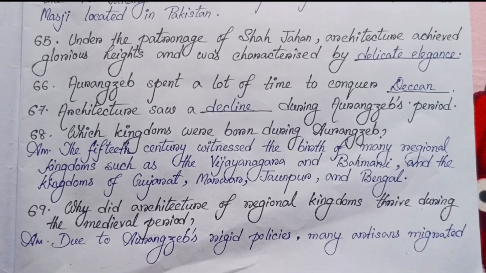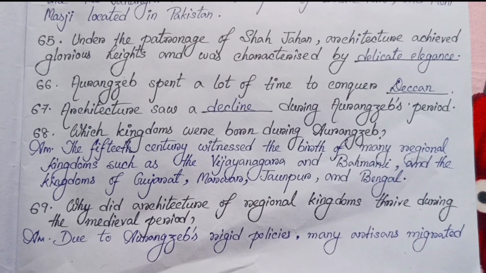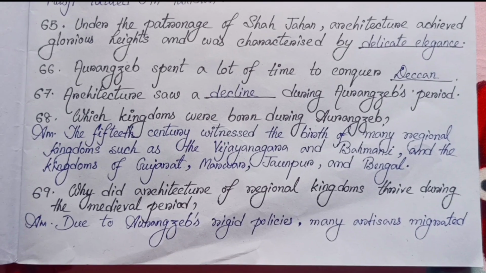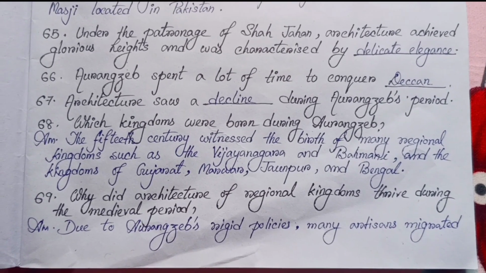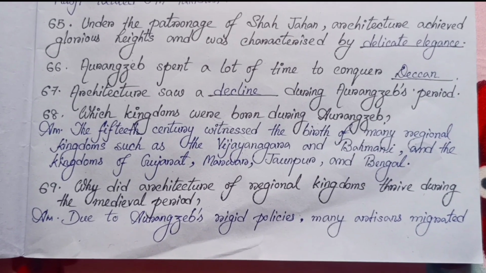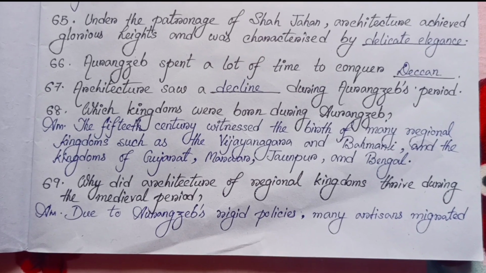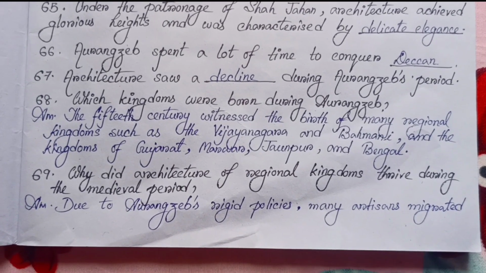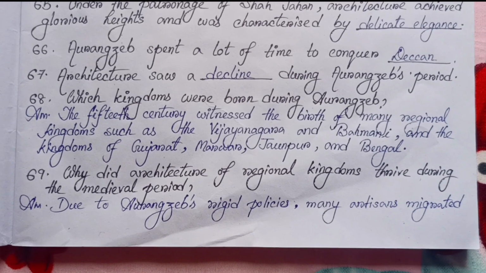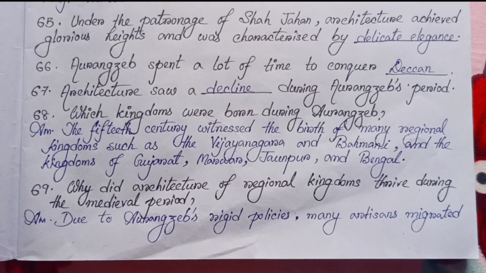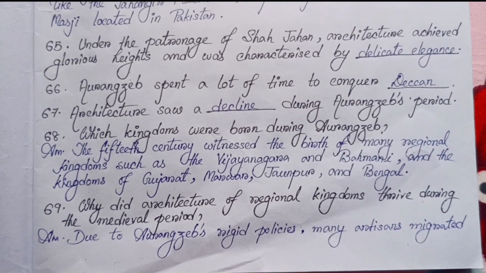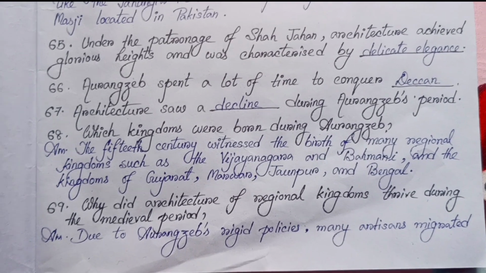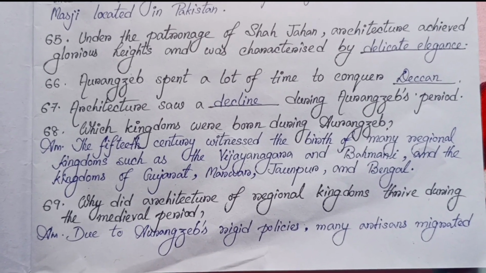66. Aurangzeb spent a lot of time to conquer the Deccan. 67. Architecture saw a decline during Aurangzeb's period. Number 68. Which kingdoms were born during this period? The 15th century witnessed the birth of many regional kingdoms such as the Vijayanagar and Bahmani, and the kingdoms of Gujarat, Marwar, Jaunpur, and Bengal.